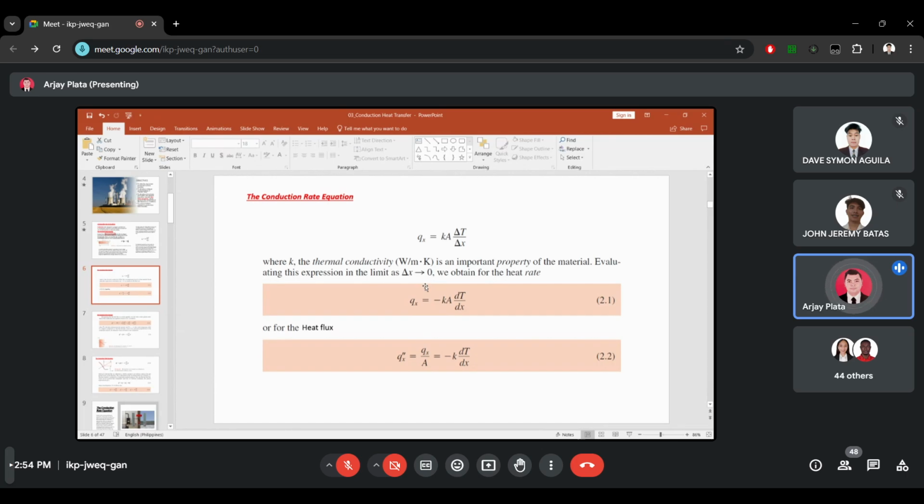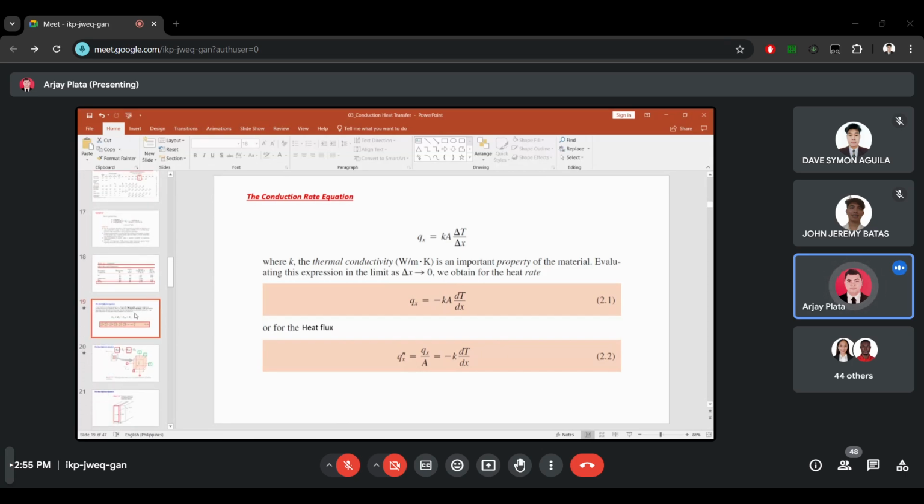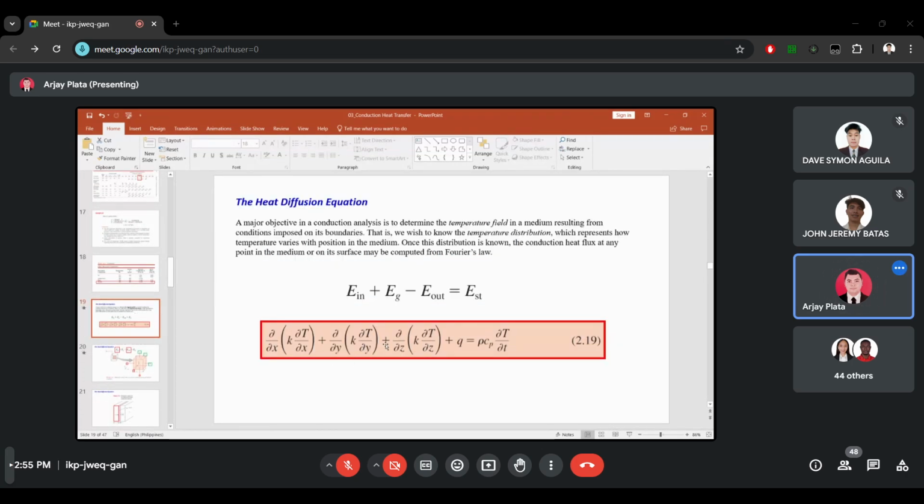So do you have any question? Did you understand this equation 2.19? Can you derive it on your own?